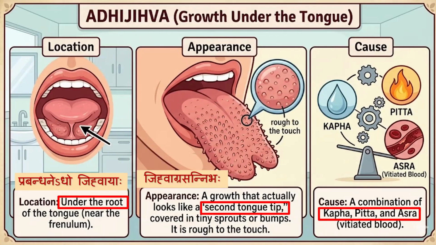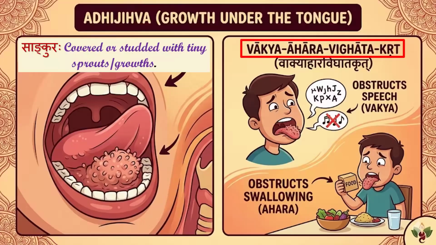And what is the dosha here? Kapha, Pitta, Rakta. It is mentioned only in the Ashtanga Hridaya. Sa Anguraha. Covered or studded with tiny sprouts or growth, Angura. Vakya Ahara Vighadakrit. So what happens? There is obstruction in the speech, swallowing also.